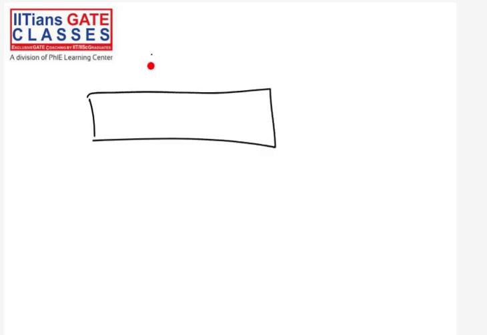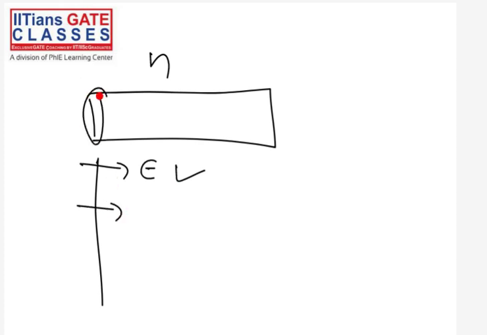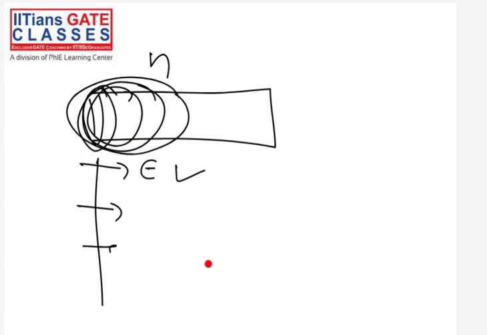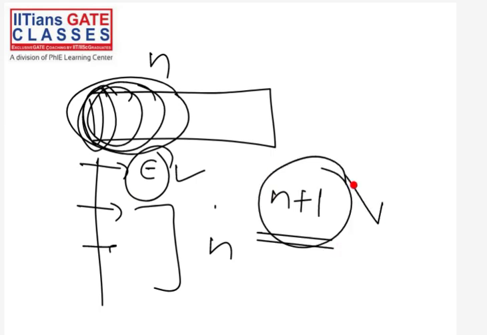Because, for example, if you have length n, then to make a prefix, what do you have to do? From the beginning, you can take 0 symbols, and you get epsilon. Or you can take the first symbol, or the first two symbols, or the first three symbols, or the first four symbols, and so on. Finally, in total, n+1 prefixes will be there.